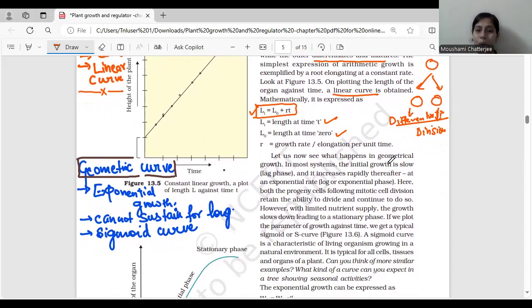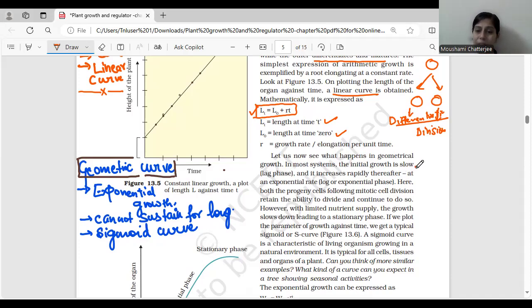Let us now see what happens in geometric growth. So we have understood what is happening in arithmetic growth, but in geometric growth, what is the speciality? What is happening at a greater level, which is increasing the number of cells more as compared to arithmetic? In most systems, you can see that the initial growth is slow.